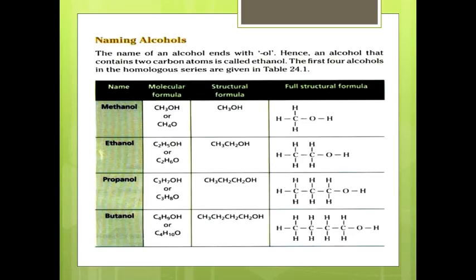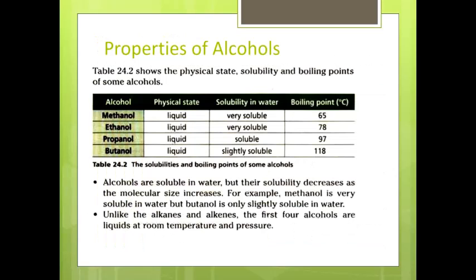Propanol contains 3 carbon atoms and its molecular formula is C3H7OH. Its structural formula is CH3CH2CH2OH. The molecular formula for butanol is C4H9OH and its structural formula is CH3CH2CH2CH2OH.